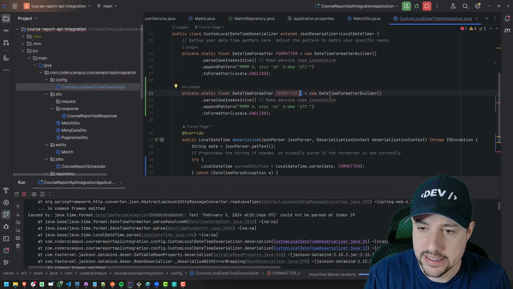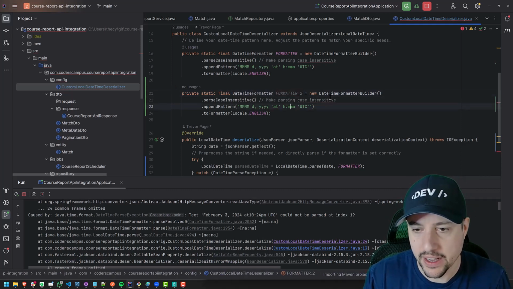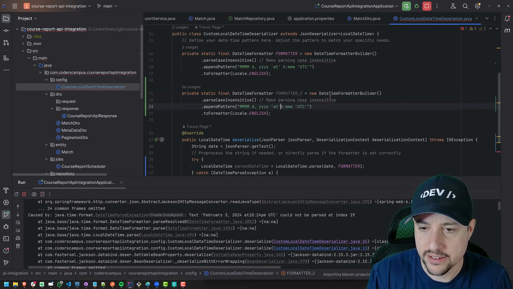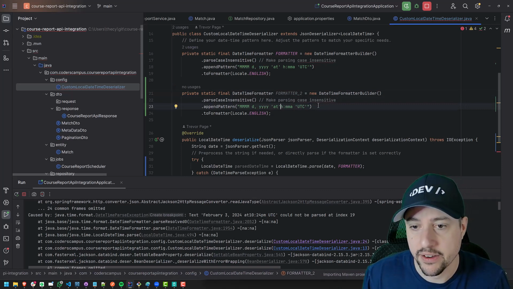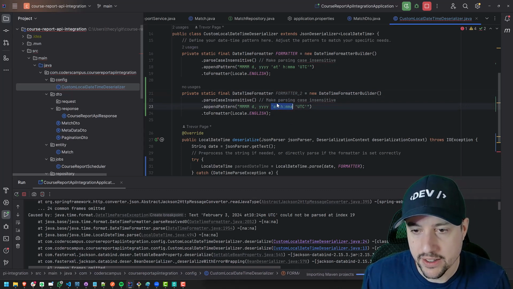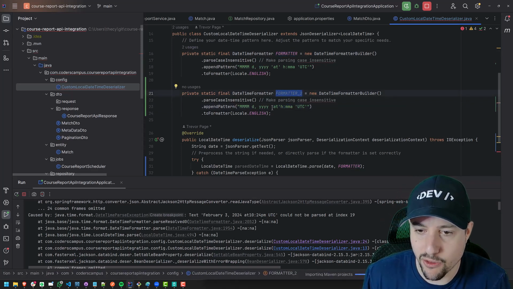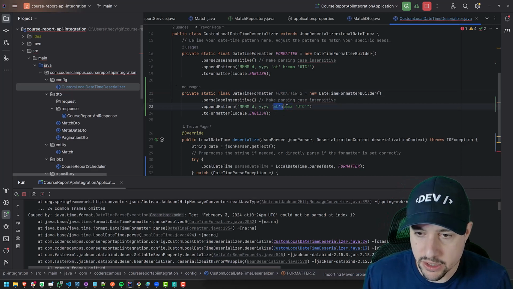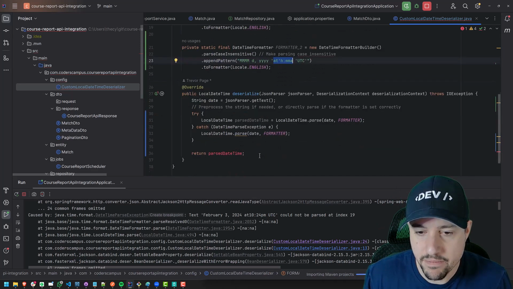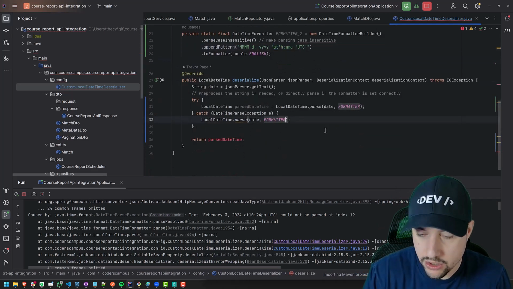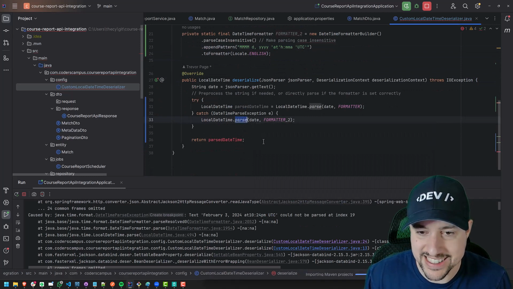Formatter, I guess formatter 2. I don't know what other name to give it for now, and I don't want to get bogged down with naming. There's probably better names here, like original format and then messed up format or something. I don't know. So basically, we'll just do this, right? That's the format that's coming in, and then we'll use formatter 2 to parse it the second time around.